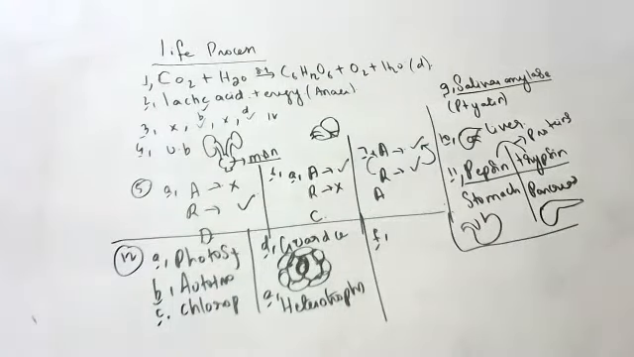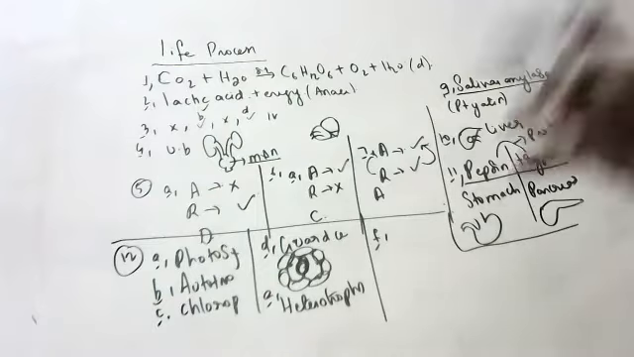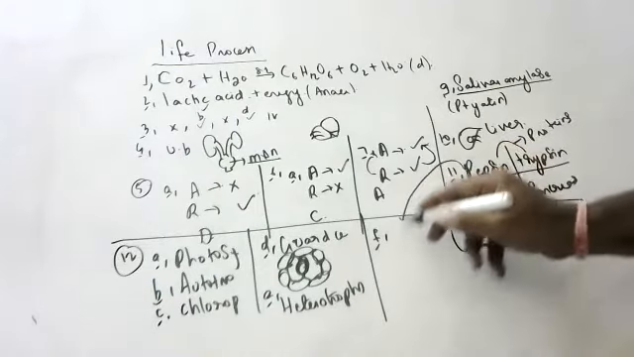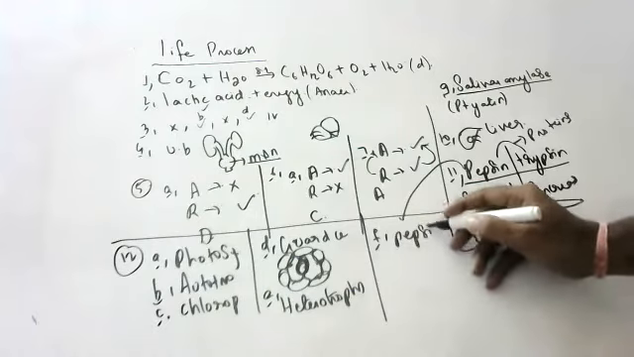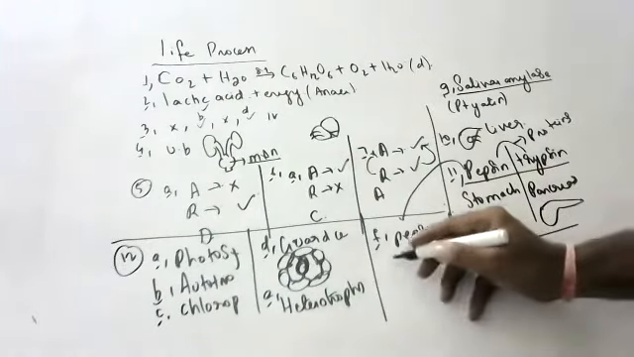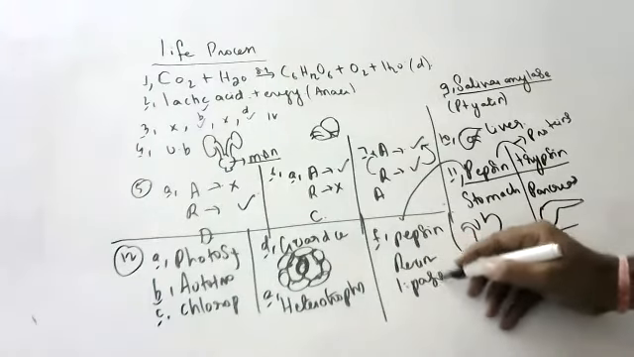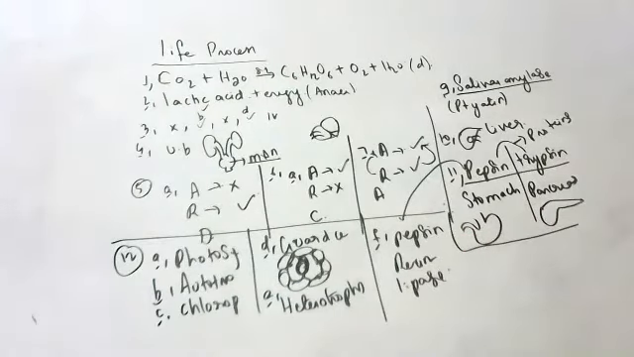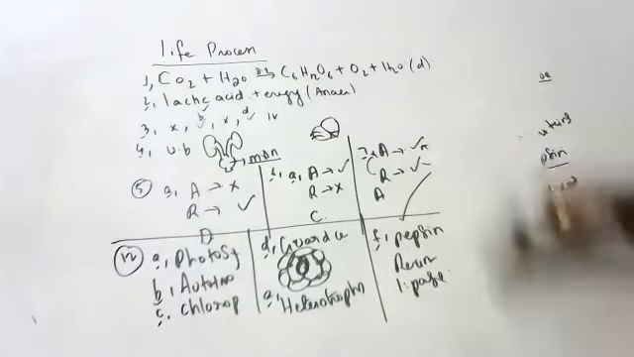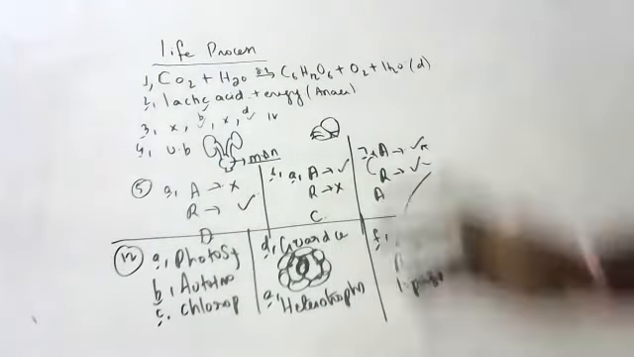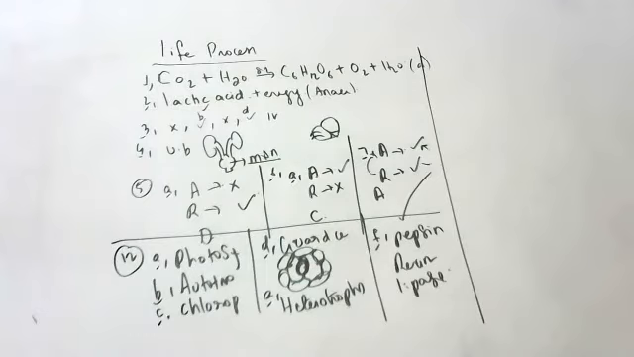Enzymes secreted from gastric glands in the stomach that act on proteins: pepsin. What are the enzymes liberated by the stomach? Pepsin, renin, and lipase. Children, pepsin, renin, and lipase are secreted by the stomach.